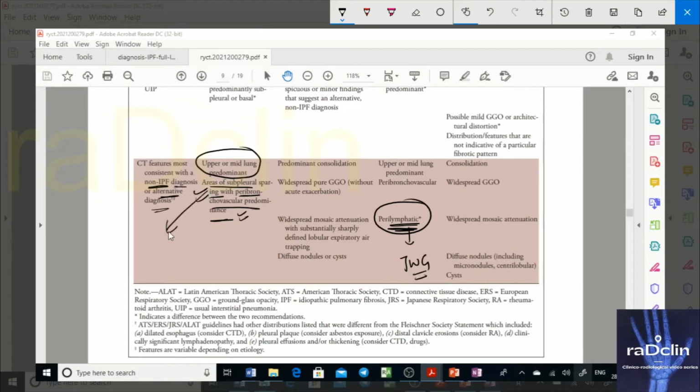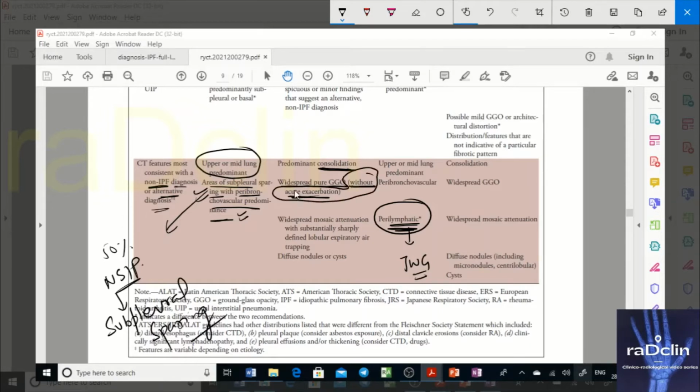You will understand that when you read it: 50% of cases of NSIP, I'm telling you, have subpleural sparing. So upper or mid lung involvement, or subpleural sparing and peribronchovascular predominance, these are the abnormal or atypical distribution features, and they go against IPF, because we know that the subpleural and basal areas are the typical areas of UIP. Consolidation, I just told you, and widespread pure GGO without acute exacerbation. I'll discuss this also, what acute exacerbation is. In UIP you can have acute exacerbation.